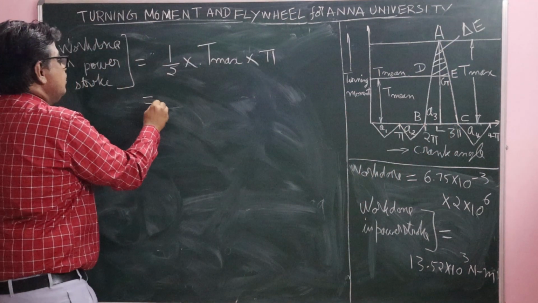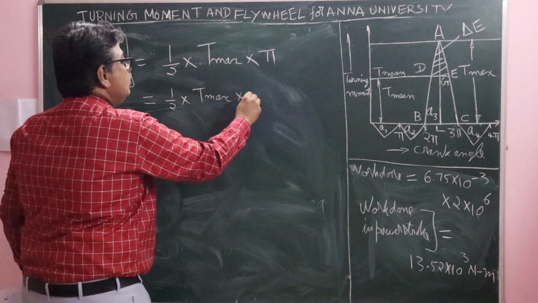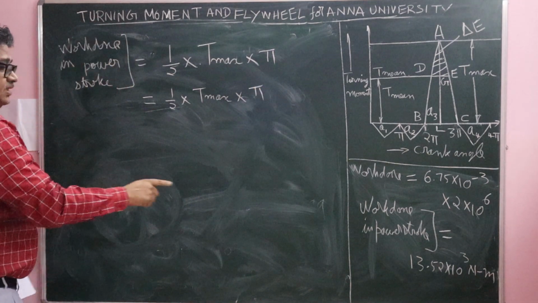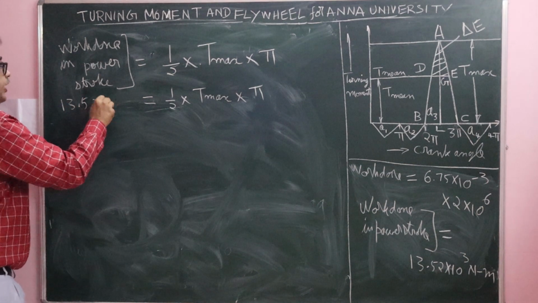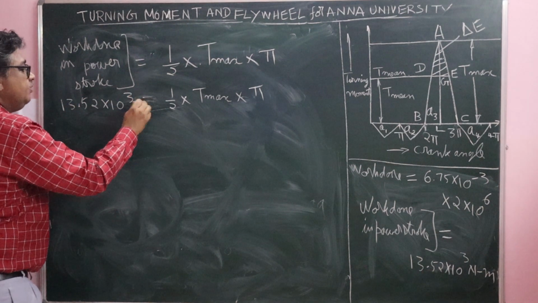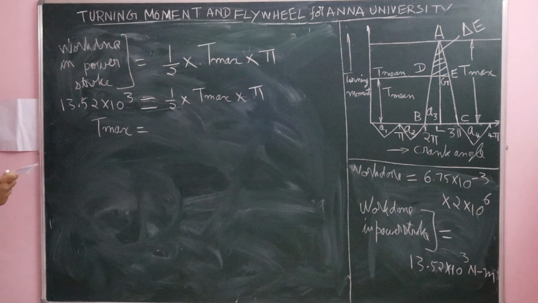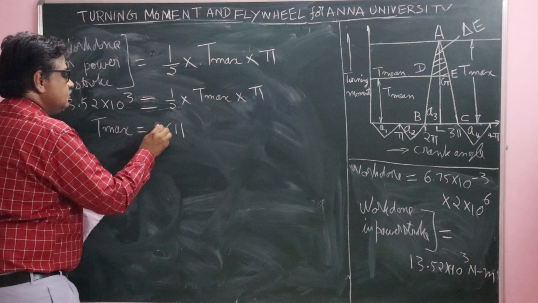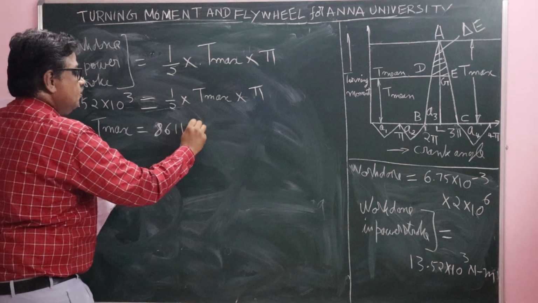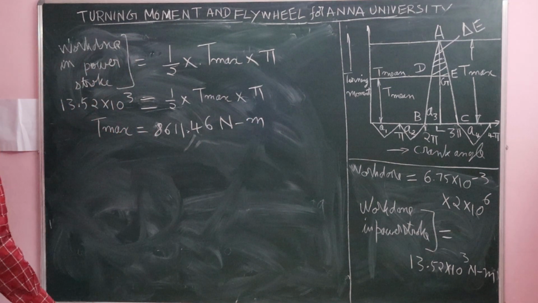Therefore, half into T max into pi. This value we have found out is 13.52 into 10 cube. This is the work done during power stroke. So, from this we can find out maximum torque T max. Maximum torque T max is equal to 8611.46 Newton meter. This is the maximum torque.